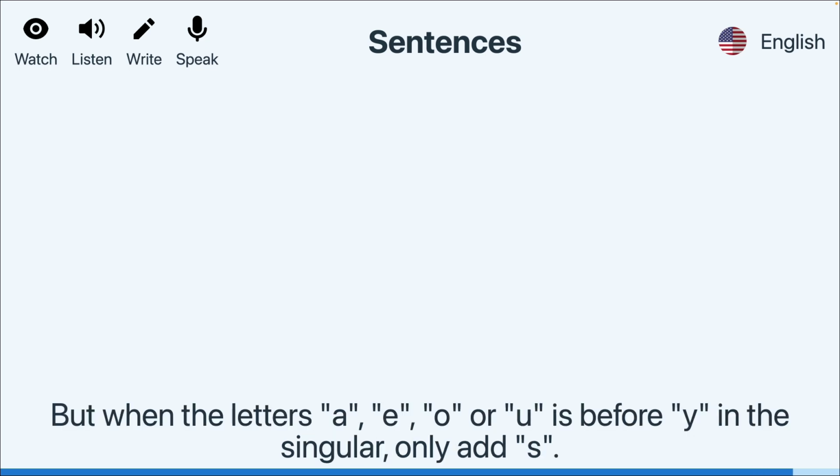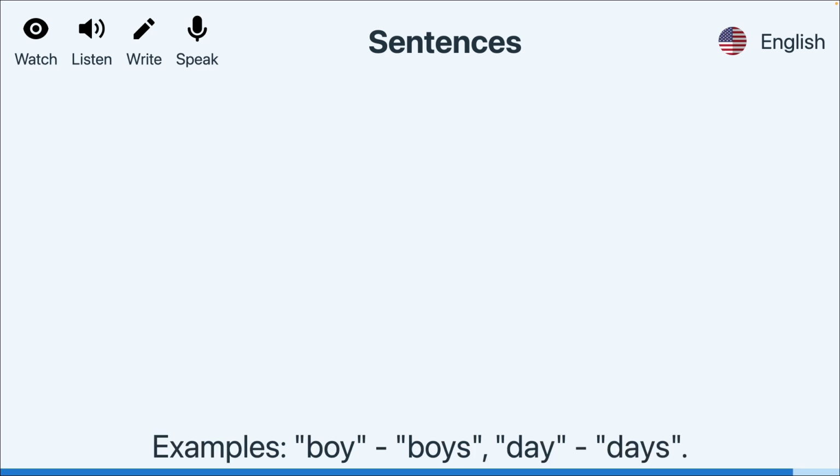But when the letter A, E, O, or U is before Y in the singular, only add S. Examples: boy, boys, day, days.